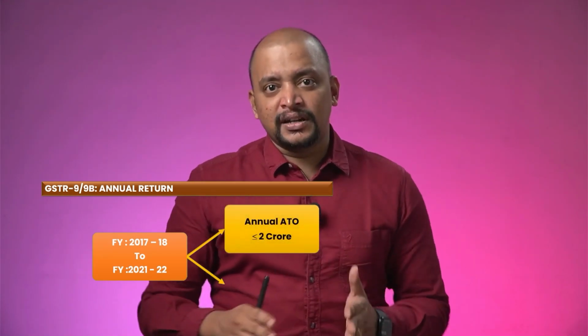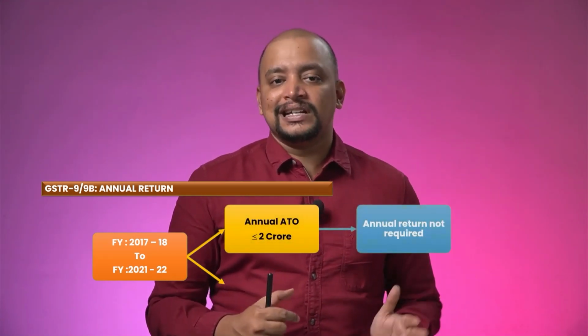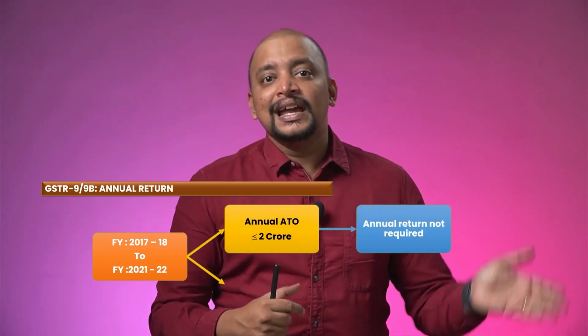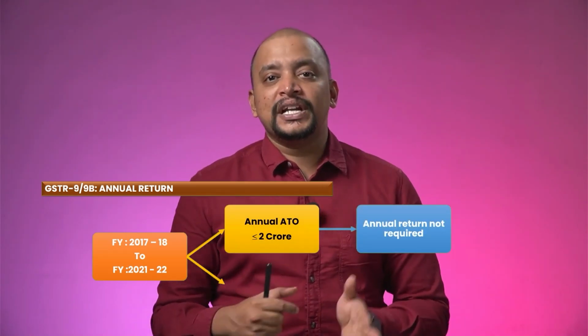Then, to whom is the annual return now applicable? Annual return is required to be filed in GSTR 9 or 9B by any registered person whose aggregate turnover exceeds 2 crores. They were continuing this from 2017-18, 18-19, 19-20, 20-21.